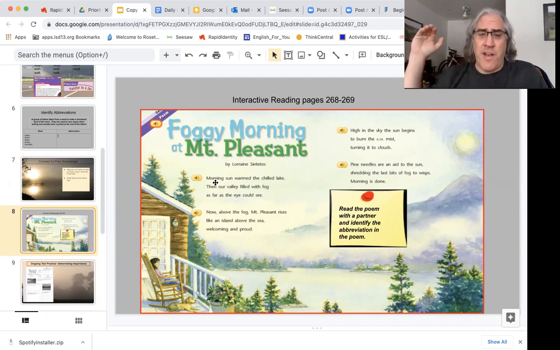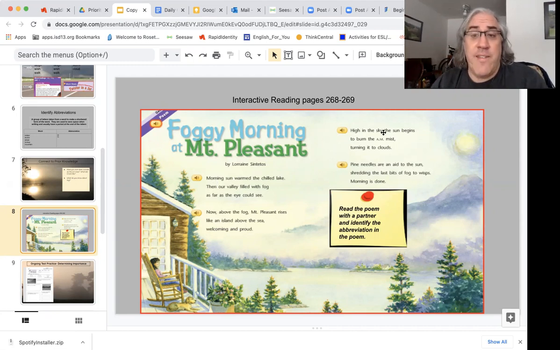Now, above the fog, Mount Pleasant rises like an island above the sea, watching and proud. High in the sky, the sun begins to burn the AM mist, turning it to clouds. Pine needles are an aid to the sun, shredding the last bits of fog to wisps. Morning is done.